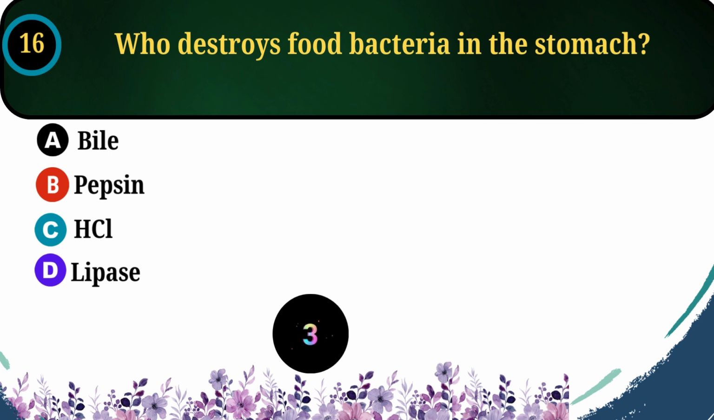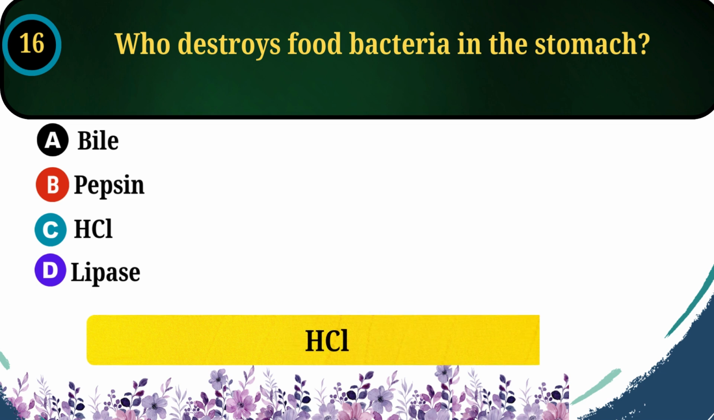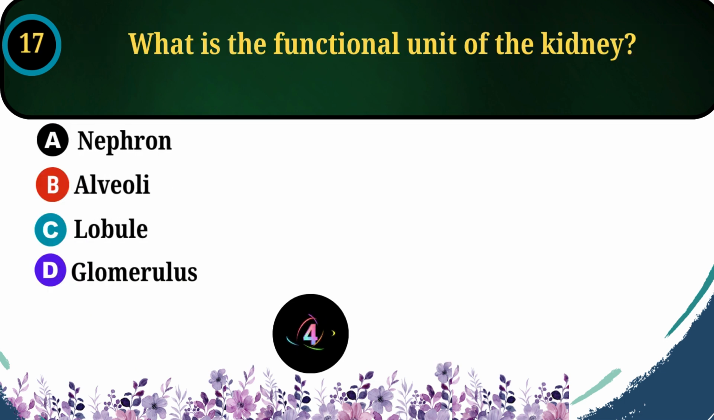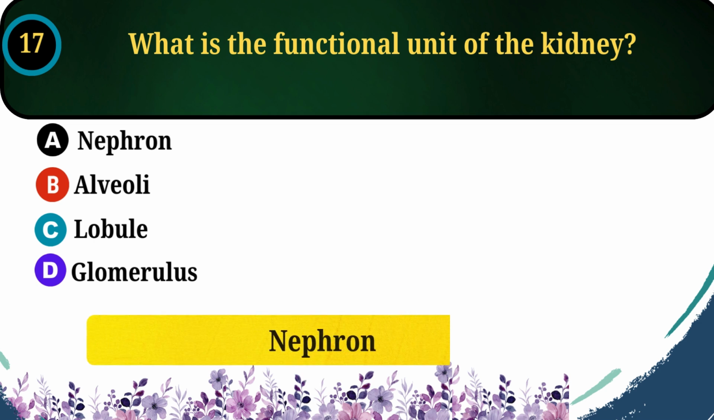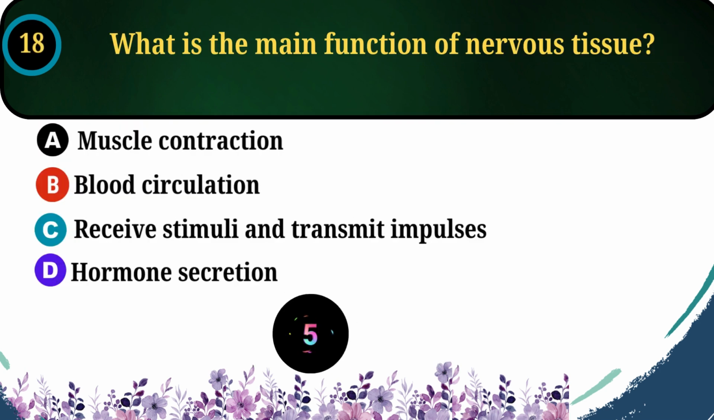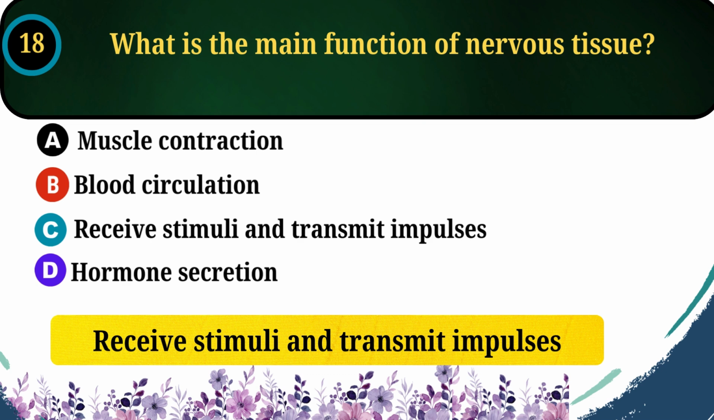16. Who destroys food bacteria in the stomach? Answer. HCl. 17. What is the functional unit of the kidney? Answer. Nephron. 18. What is the main function of nervous tissue? Answer. To receive stimuli and transmit impulses to the spinal cord and brain.